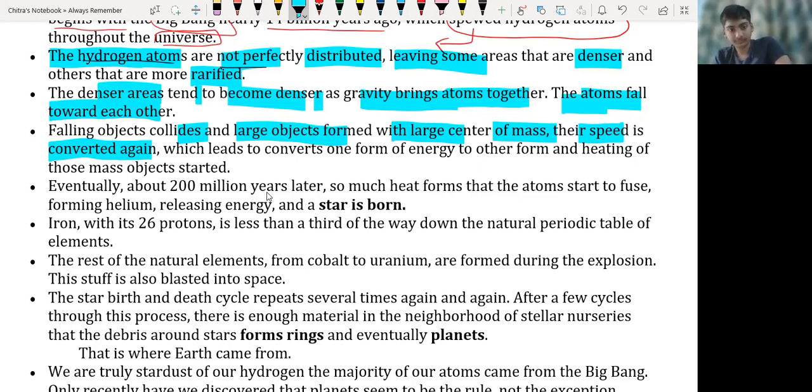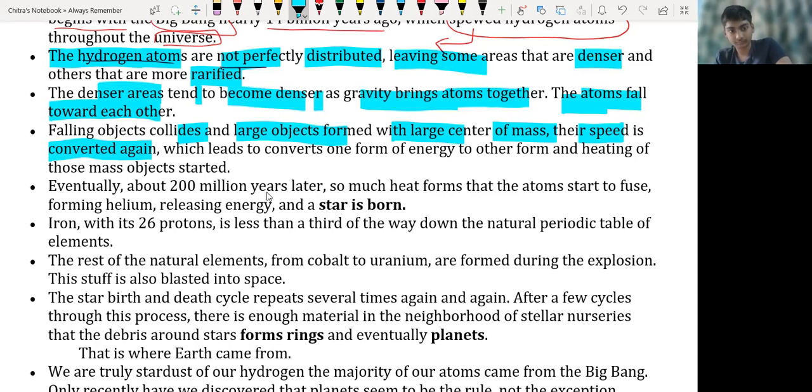When they are moving, they have potential as well as kinetic energy. When these kinetic and potential energies combine with each other, their energy increases. Due to the increase in energy, they generate heat on that particular mass object.